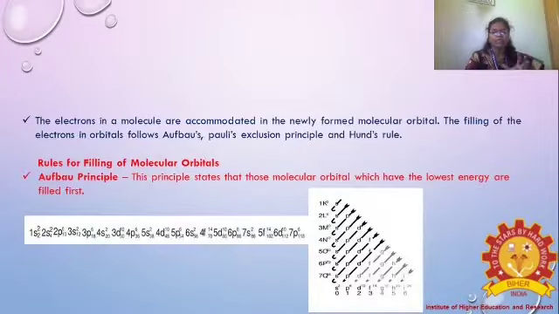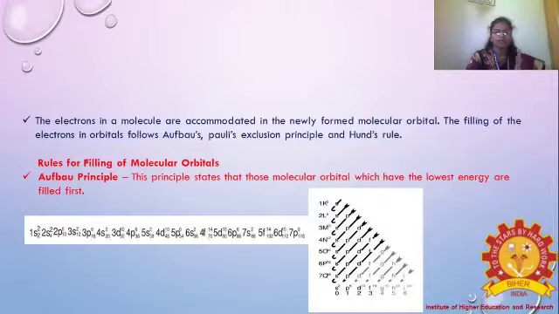So we have already discussed and made clear the meaning of atomic orbitals, molecular orbitals, and lower and higher energy levels. The lower energy level is considered a bonding one, and the higher energy level is considered an antibonding one. They are denoted as sigma, sigma star, pi and pi star.